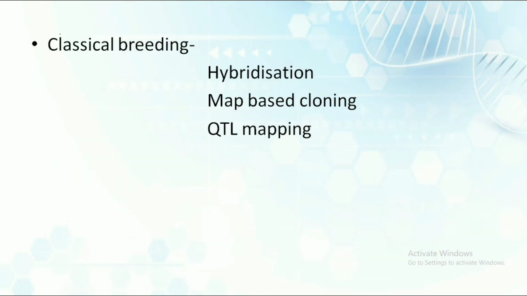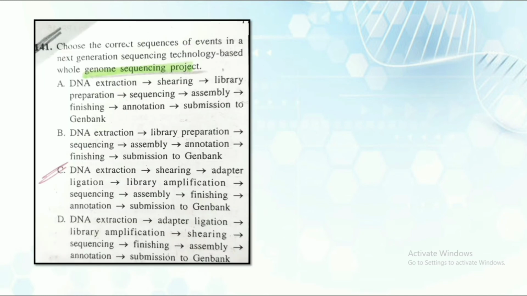The various classical breeding methods that could be used are, the first one is hybridization, then we have map-based cloning, and the third one is QTL mapping. So this was all about genomics and its importance in healthcare and also in crop improvement. Now let's solve one question, and we would also be saving this information in our notes.